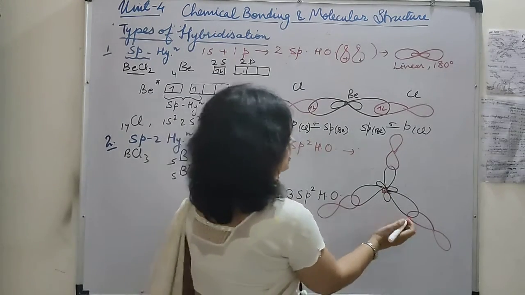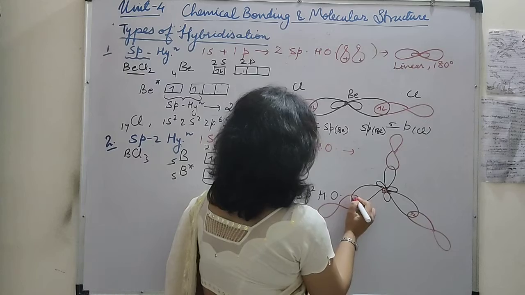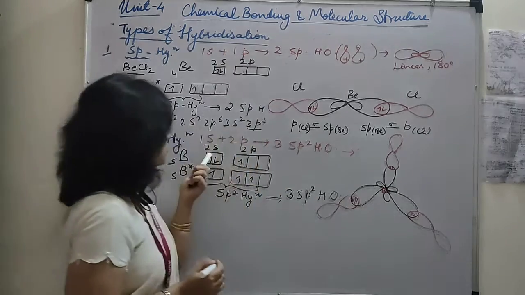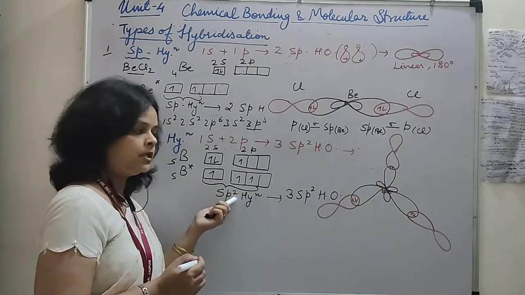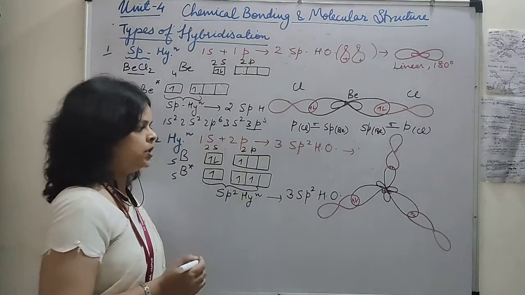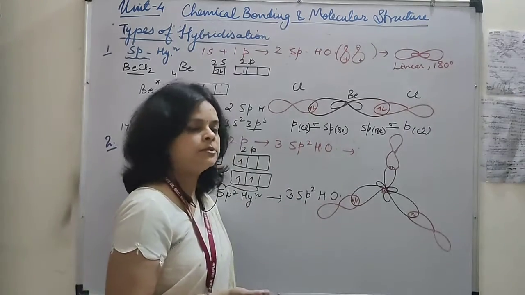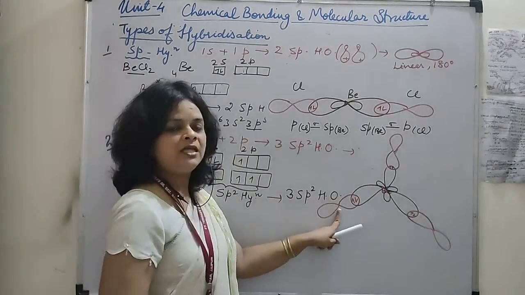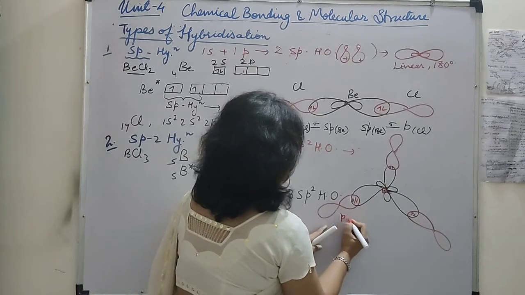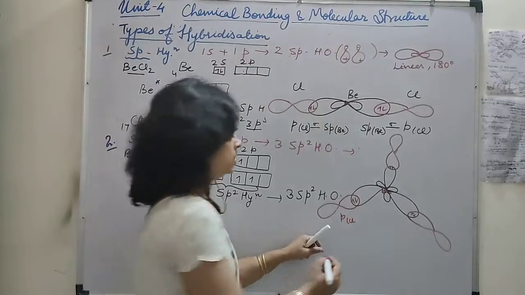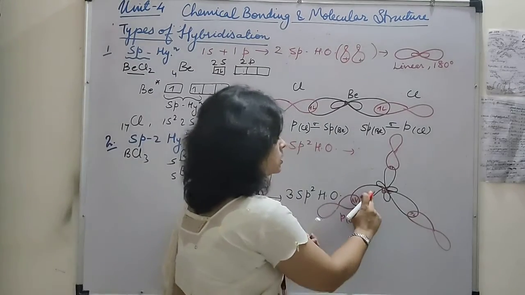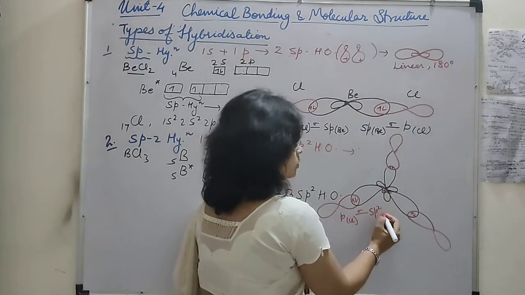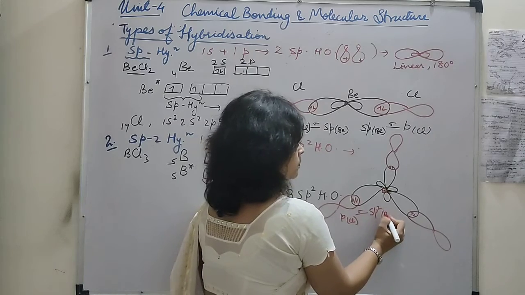Okay, so this will be having one pair of electrons, representing 1 unpaired electron of this sp2 hybrid orbital and 1 unpaired electron of the chlorine atom. Pairing takes place, overlapping takes place, and it results in the formation of a sigma bond. अब बेटा यहाँ पे इसका नाम देखो, this is the p orbital of chlorine. So how you will mention it? It is a p orbital of chlorine. It is forming a sigma bond. What is the name of this hybrid orbital? sp2 hybrid orbital of boron.